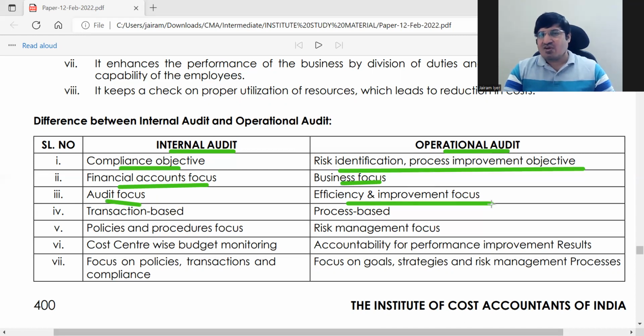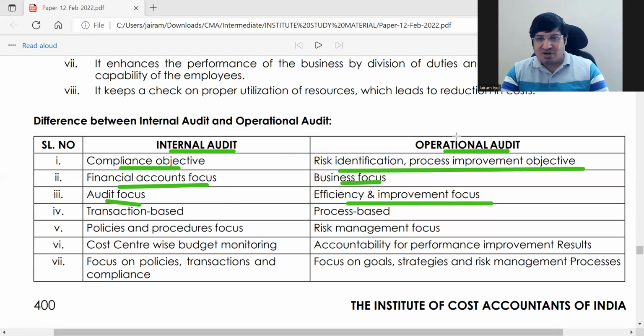ठीक है. Operations, it will talk about different operations. ठीक है, of the business. Say the debt procurement system. ठीक है, तो debt procurement system के बारे में बात करेगा. It will test the way, are you getting debt at lower rates or not. All those things it will test. ठीक है, if that is the focus, there will be different things in operational audit. Different parts of operations can be studied.